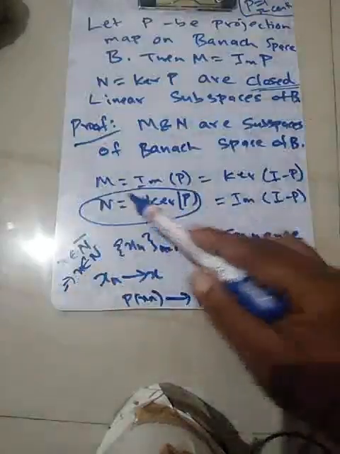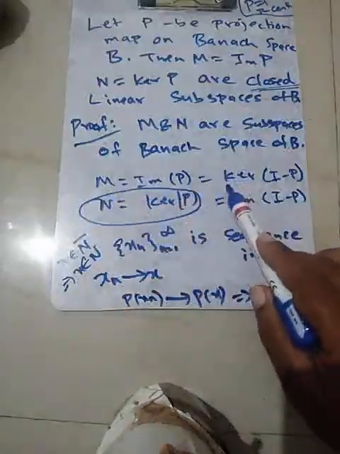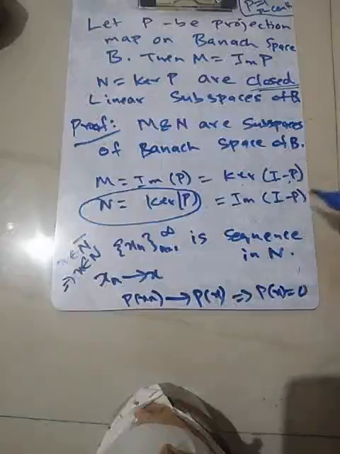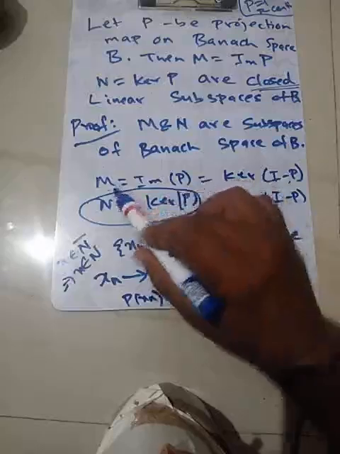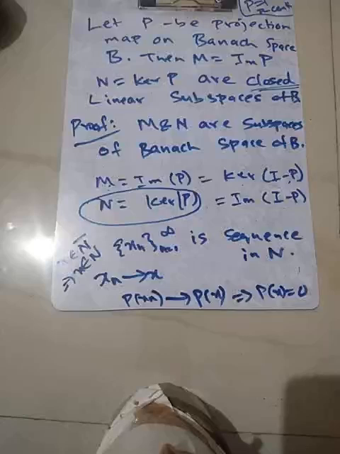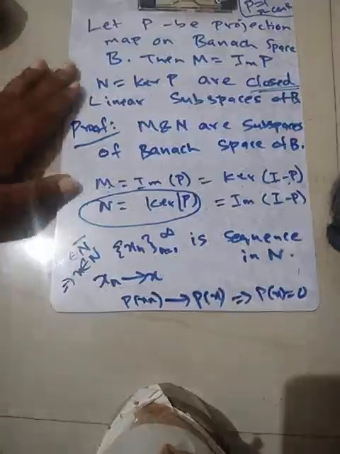As you can clearly see, M is the image of P, and M is also the kernel of a linear, continuous map I minus P, which is also a projection. So what does this mean? This means that M is also a closed linear space. If you have a projection map, then the corresponding image space and the kernel space, both of them are closed linear subspaces.